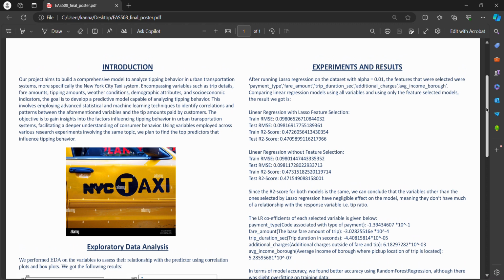And our main aim was to basically pick out a certain set of variables from them in order to say that these are the top predictors for tipping behavior in an average taxi ride in New York City.